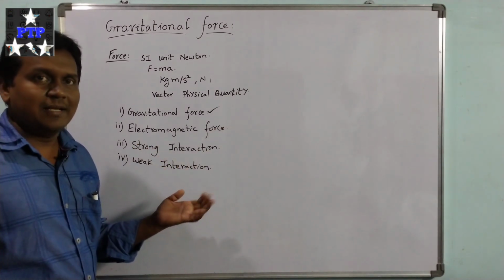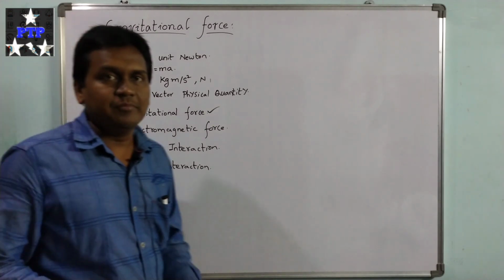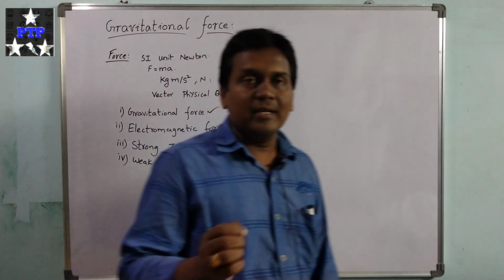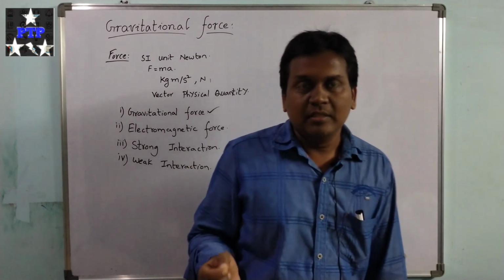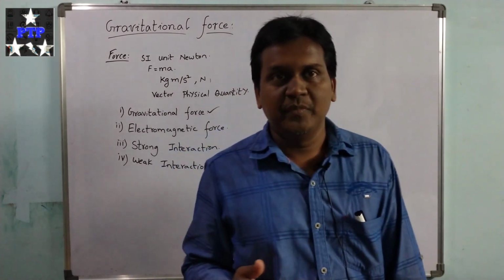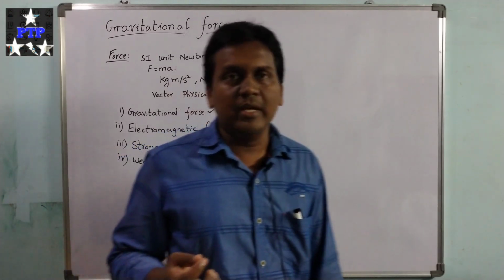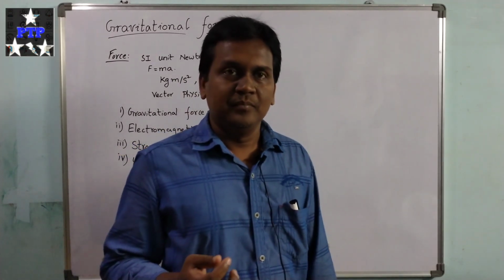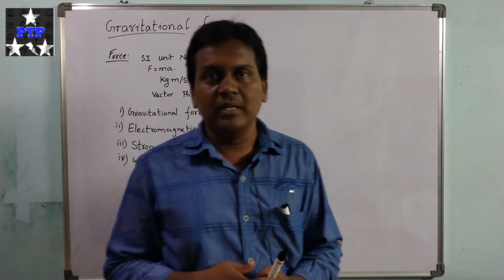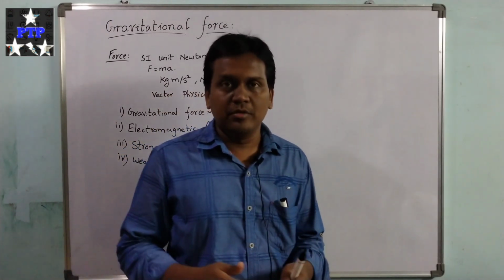The strong interaction and weak interaction are nuclear forces. In the nucleus we are having protons and neutrons, and these are the forces between a proton or a neutron.